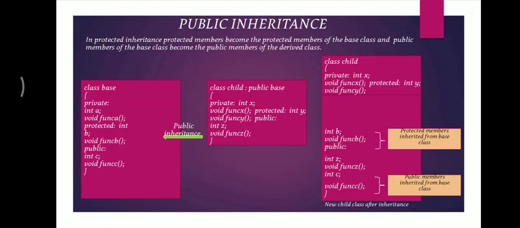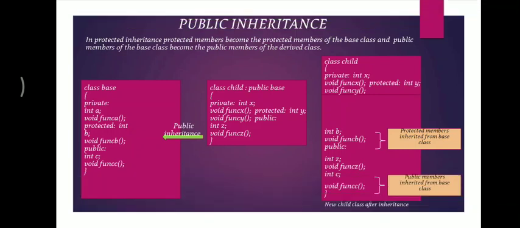Third one is the public inheritance. See, I am repeating the same example as well. So in public inheritance also you can see that the protected member will be available in the protected area and the public member will be available in the public area.